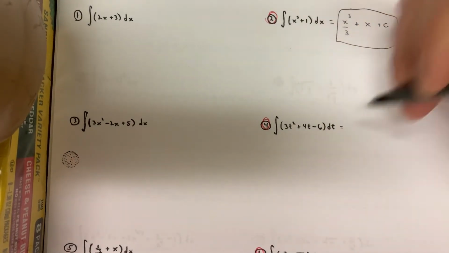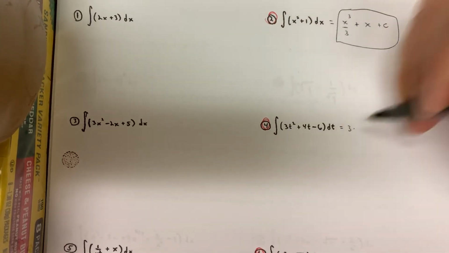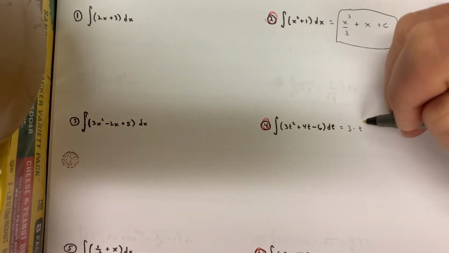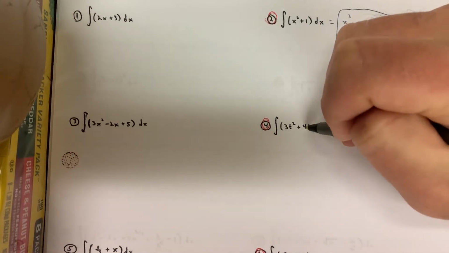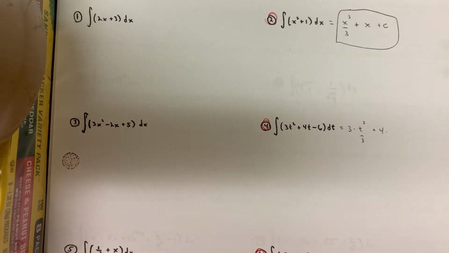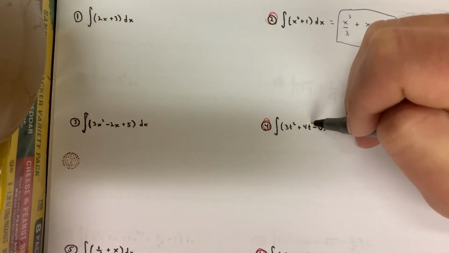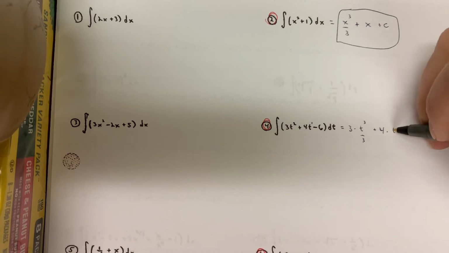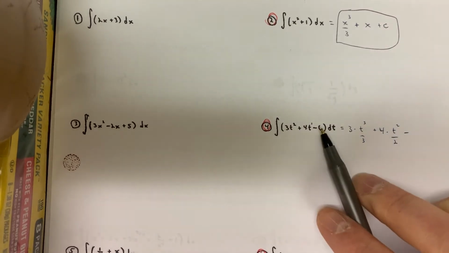Anyway, so over here, just think about these as 3 separate integrals. The integral of 3t squared, pull the 3 to the side. The integral of t squared, add 1 to the exponent, divide by that number. T cubed over 3 plus 4 is a constant connected by multiplication, pull them to the side. If you split it into 3 separate integrals, you really bring them out of the integral sign. But here, we'll pull the 4 to the side. Integrate t to the first, right? Add 1 to the exponent, that's t to the second. Divide by that number, minus, and the integral of a constant.